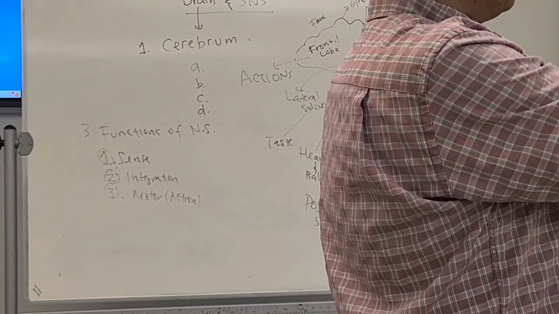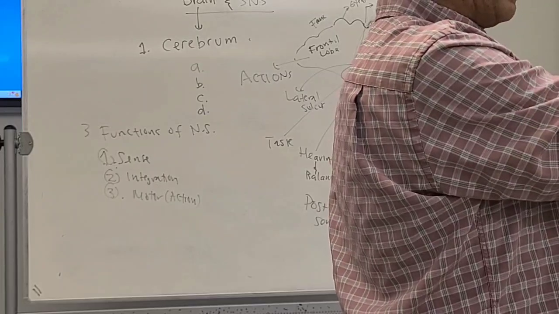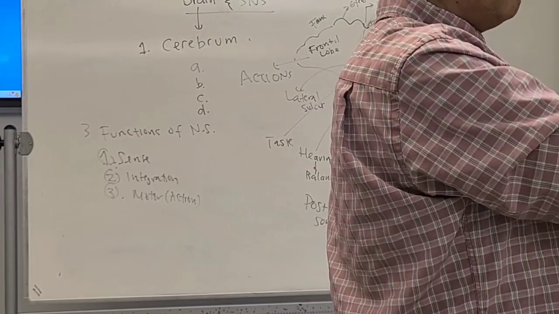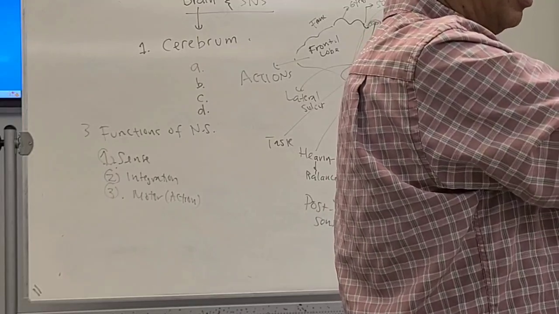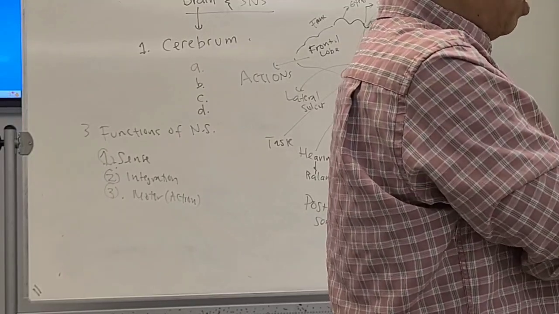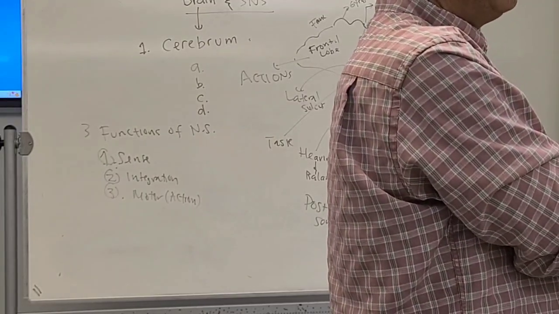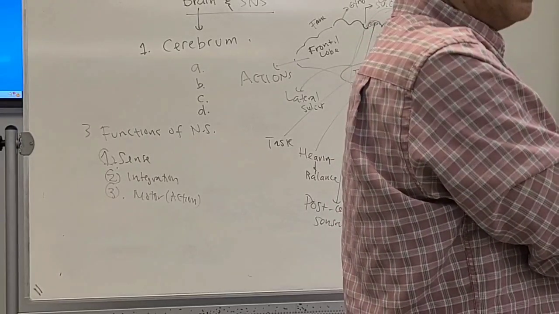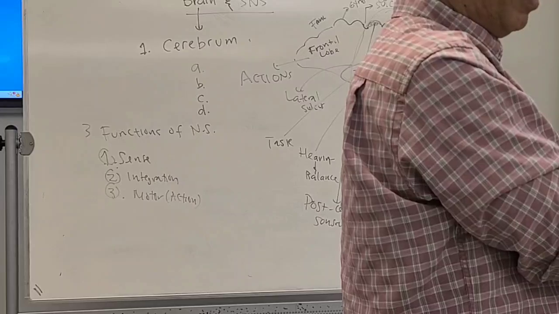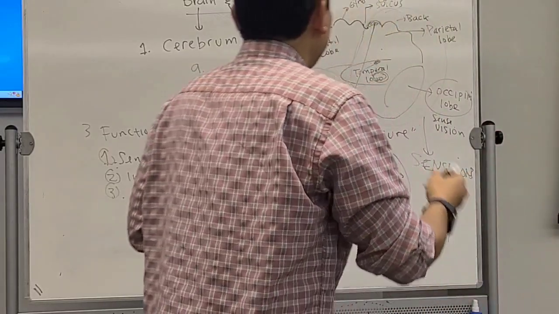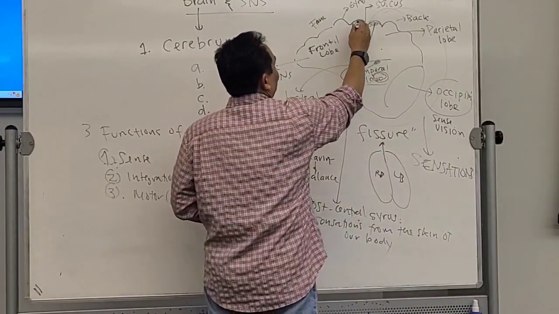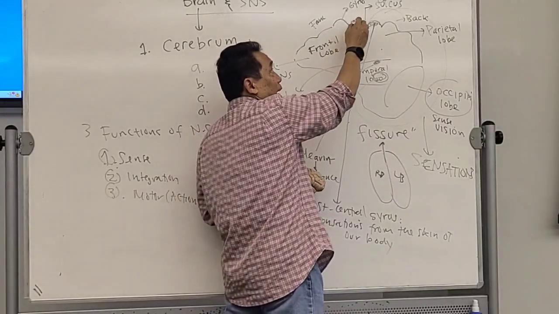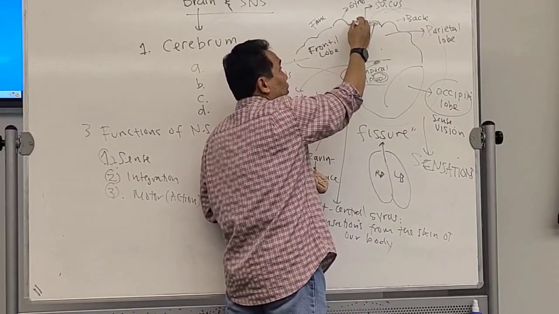Again, I forgot to put chapter 4 on the canvas, but after I put it today, you should be able to see that map. We're going to also show it again on Thursday. I want to show you the map of which part of the skin is actually sensed by this post-central gyrus. You got this one? Now, there is another gyrus over here. Remember, front part for what? Action, right? There is another gyrus over here that is really important.